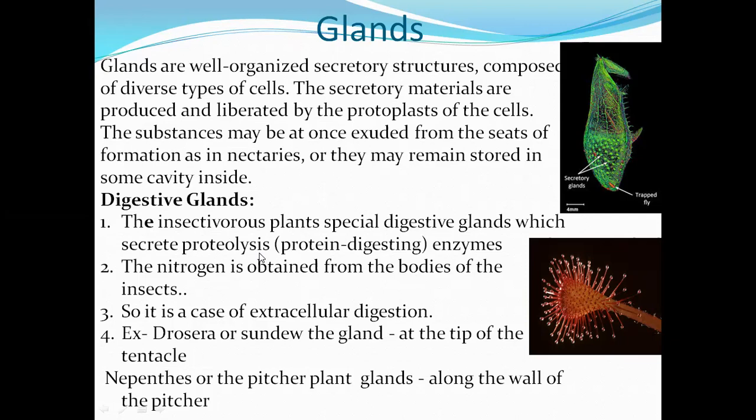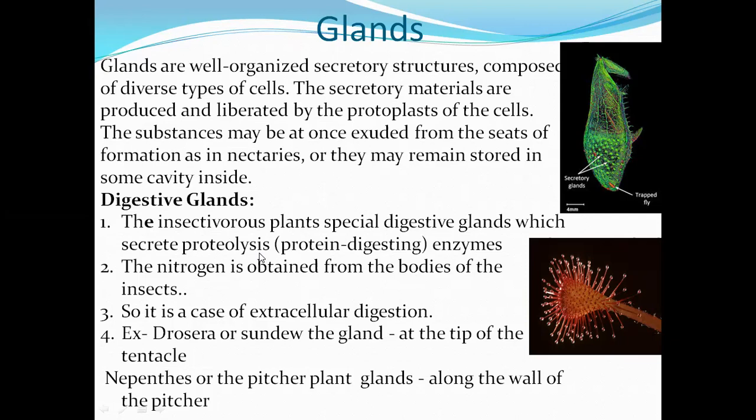They trap insects and digest them, and from the insect body they absorb the nitrogen material, and with this nitrogen they fulfill their deficiency.